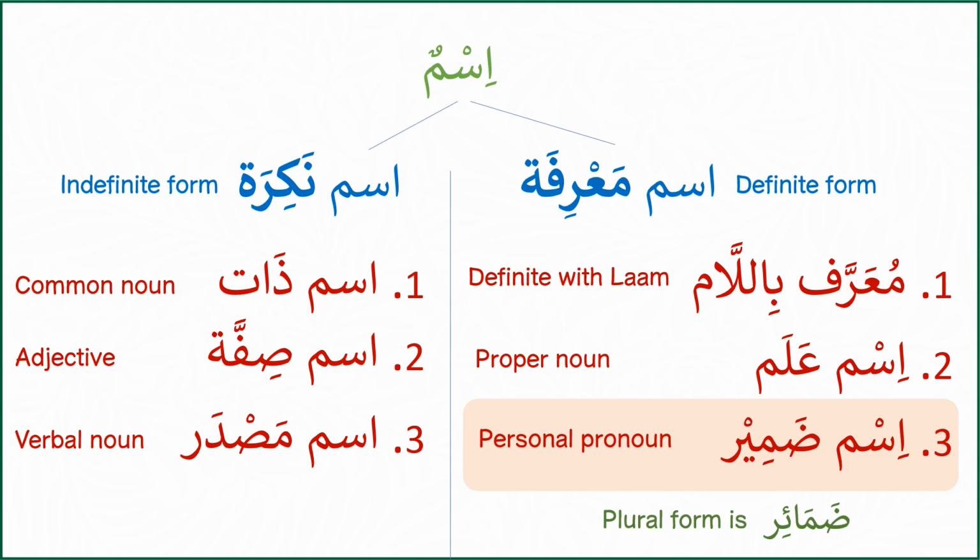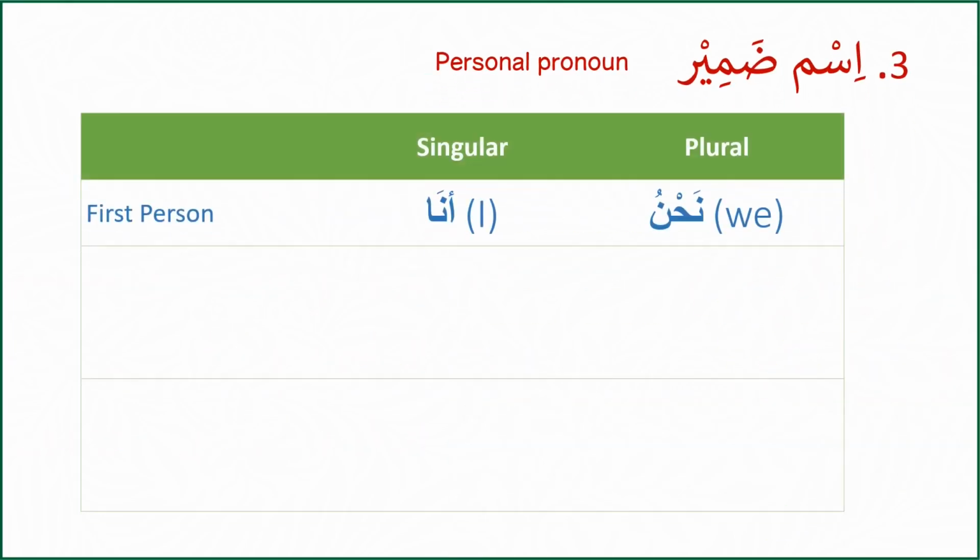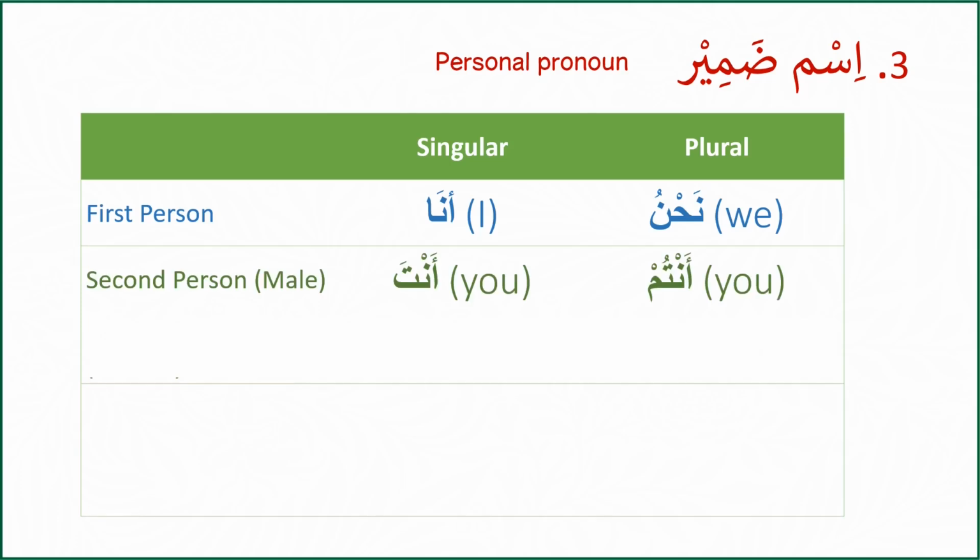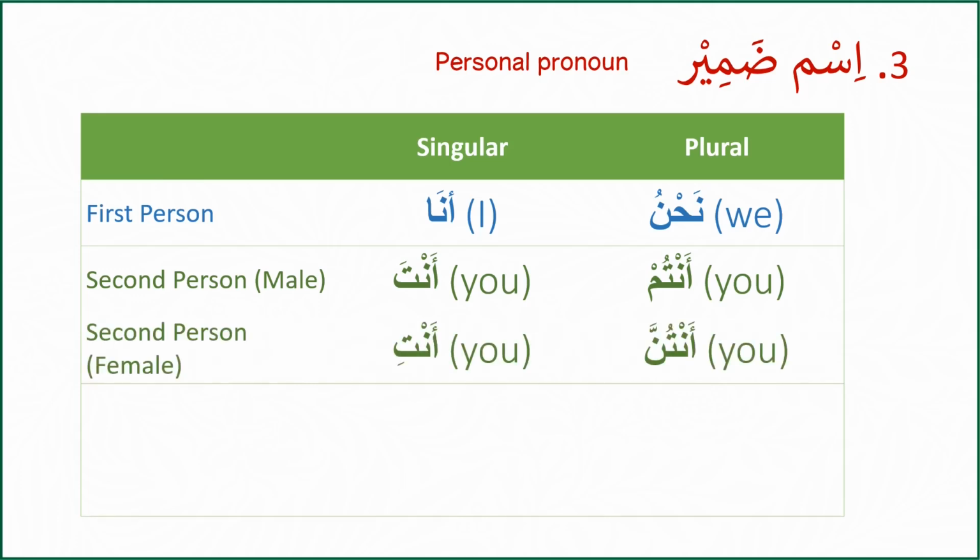So personal pronouns are definite types of ism. They are ma'rifah. Here is an introduction to Arabic personal pronouns. In the first person, singular, ana is used for I and nahnu for we. In the second person, anta for male and antum is the plural form of anta. Anti for female, antunna is the plural of anti.